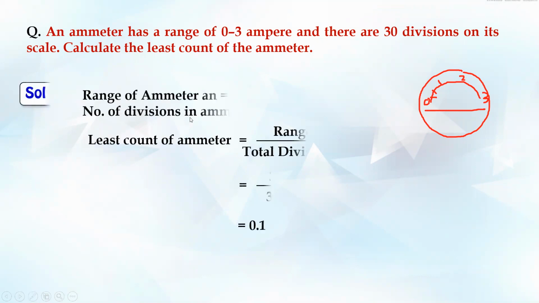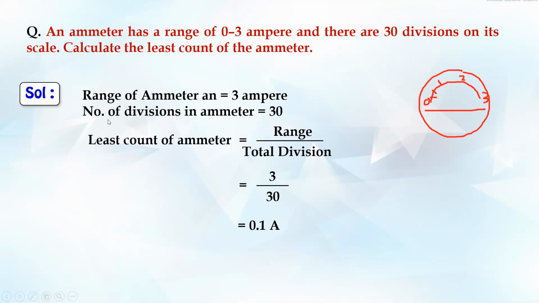So it's simple. The formula for least count is the total range upon the total divisions, right? And we know the total range: 0 to 3, so the range is 3 amperes. And how many divisions in total? 30. So it's 3 upon 30, which is 0.1 amperes. So what's the minimum value that this ammeter can measure? It is 0.1 amperes. So least count means the minimum value it can measure. So that's how it has to be done.